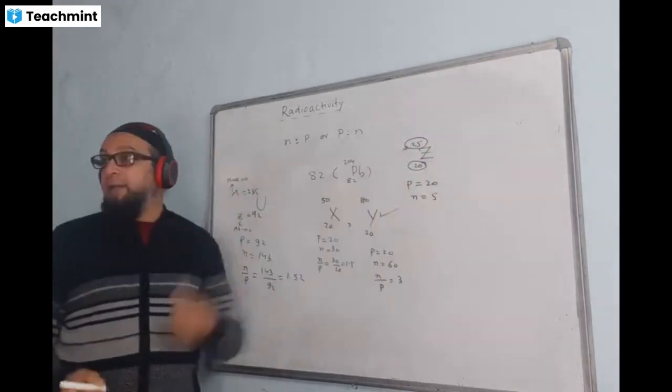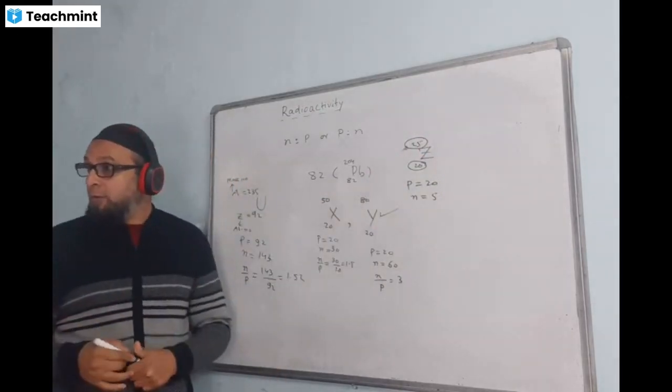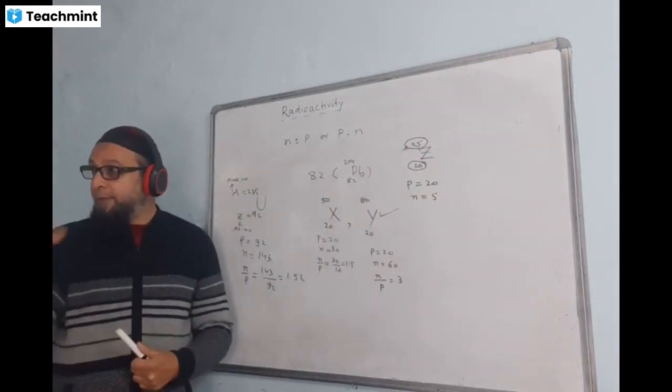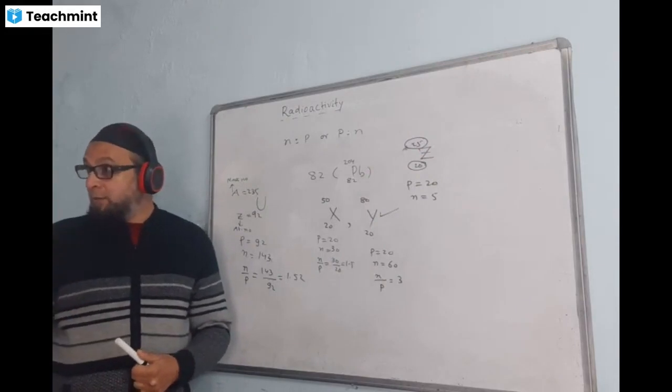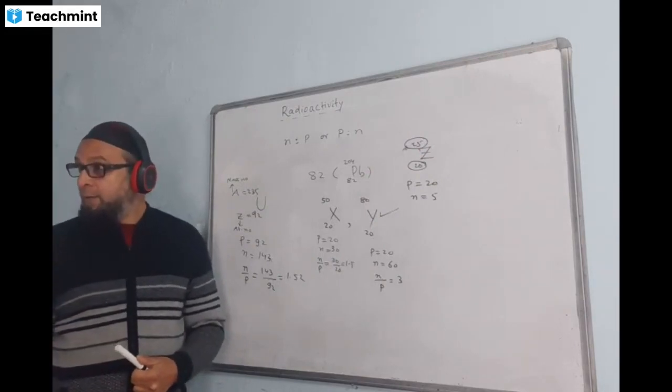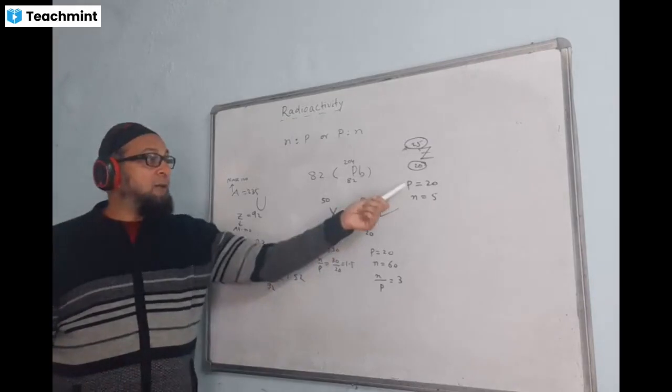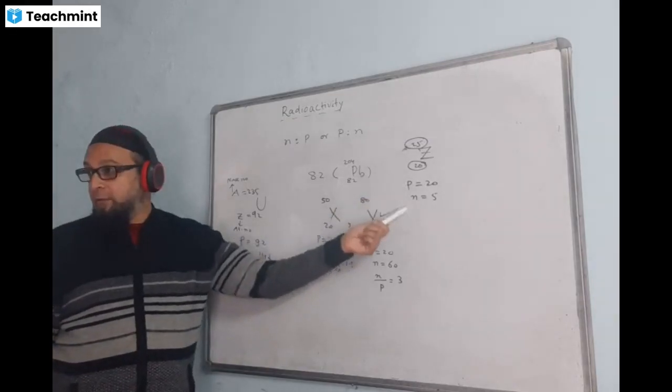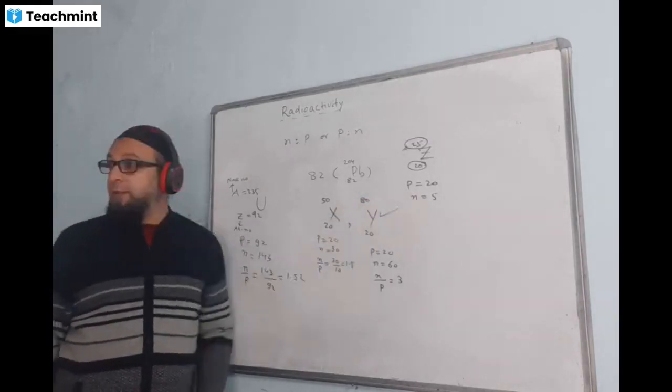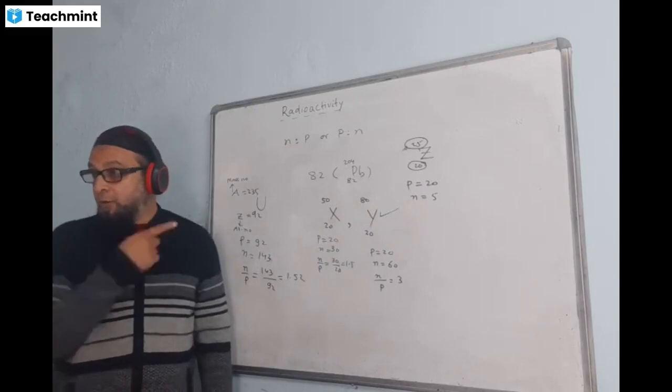This time we find protons are in excess. It can go the other way also. One of them has to be in excess. By how much? More than 1.5. So this time we see proton is in excess. Then for the neutrons we divide 20 by 5. What is the answer here? 4. This is also radioactive.